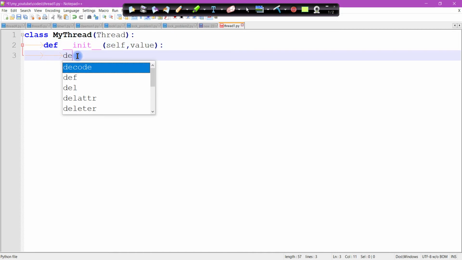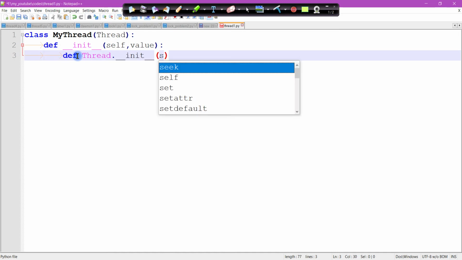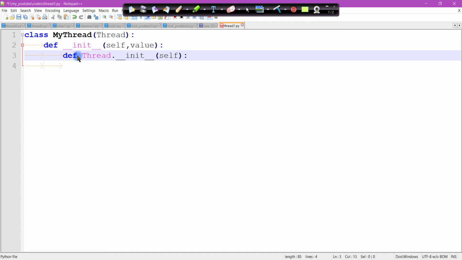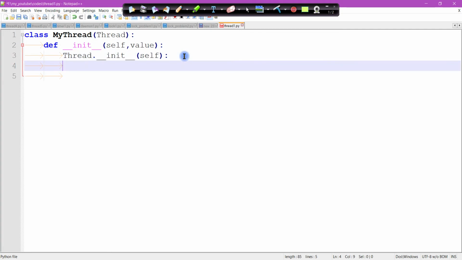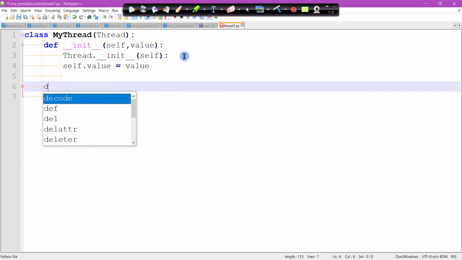Here we need to initialize the constructor of the base class. I'm creating an instance variable.